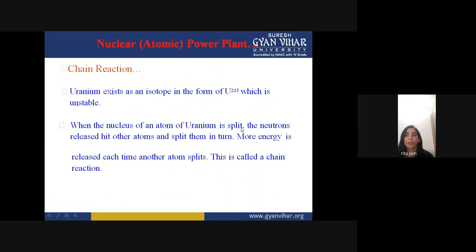So uranium exists as an isotope in the form of uranium 235, which is very unstable. And when the nucleus of an atom of uranium is split, the neutrons released hit other atoms and split them in turn. More energy is released. So each time another atom splits, this is called a chain reaction.